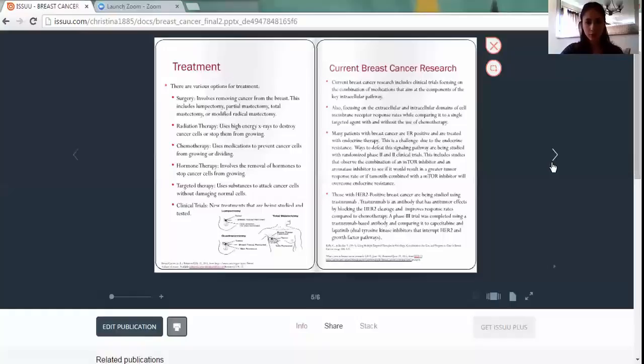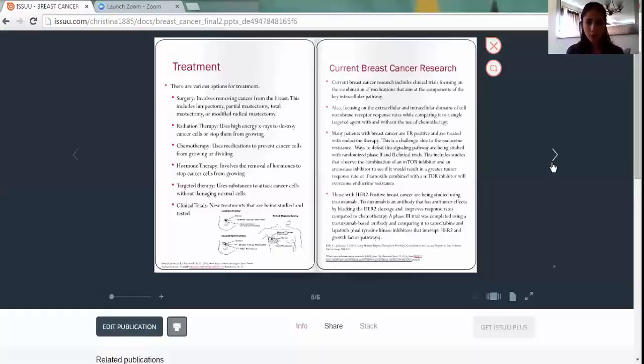Another type of treatment is radiation. Radiation uses high energy X-rays to kill the cells or keep them from growing. There's two types of radiation. There's external and then there's internal. External is a machine that's outside of the body and that's used to kill the cancer cells. And there's an internal type of radiation, which is a seed or a wire that is placed into the body to kill the cancer cells, and these are often placed near the cancer in the body.